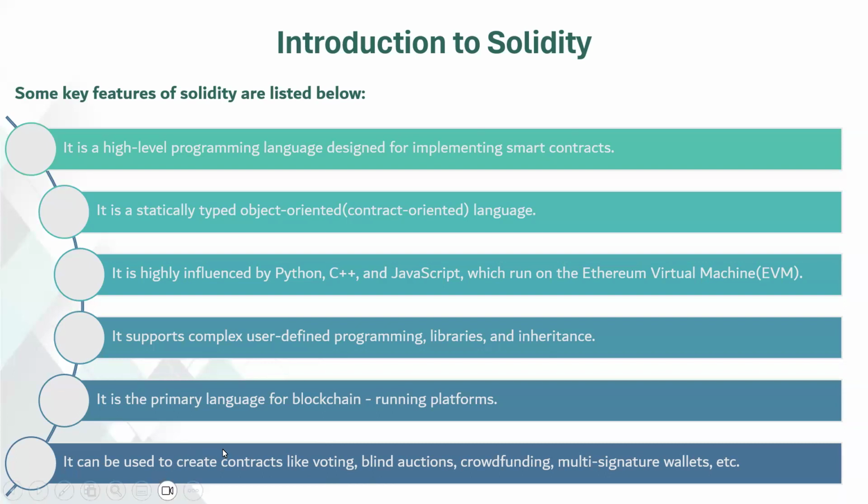With Solidity, you can create various types of contracts such as voting systems, blind auctions, crowdfunding platforms, and multi-signature wallets. So Solidity provides developers with the flexibility to create a wide range of smart contracts.